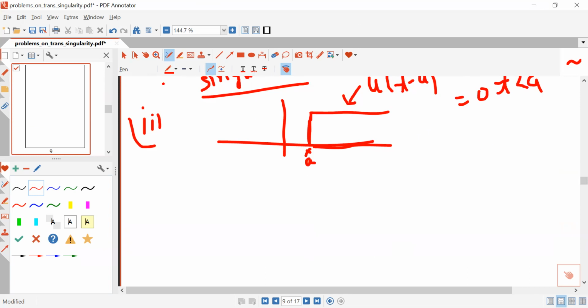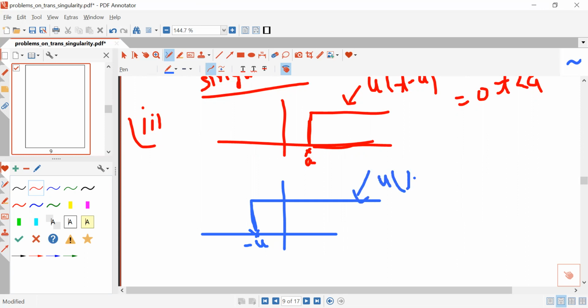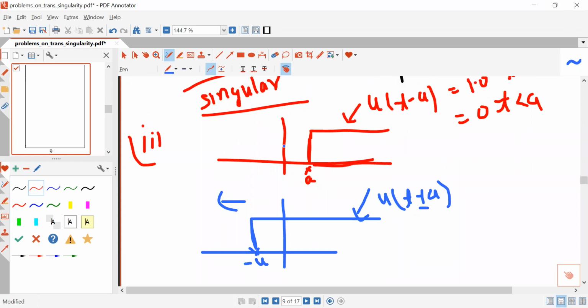Similarly, if you want, then you can shift the signal in the left direction by an amount A. But in this case, t will be replaced by t plus A. So if you shift the unit step signal in the right direction by an amount A, the sign will be minus, and if you shift the signal in the left direction by an amount A, then the sign will be plus.